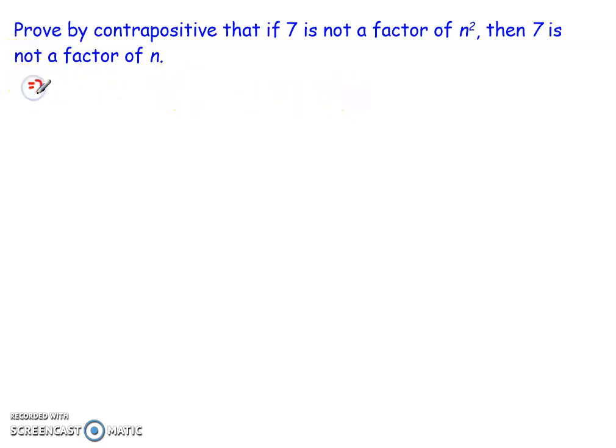So the contrapositive of this one, looking at it from a different perspective, is to say that if 7 is a factor of n, then 7 is also a factor of n squared.